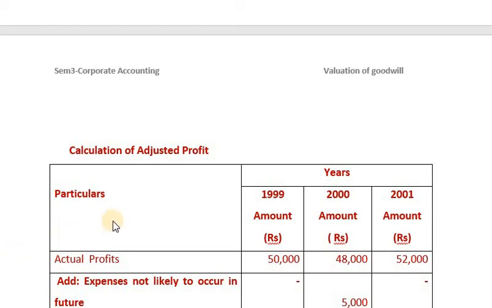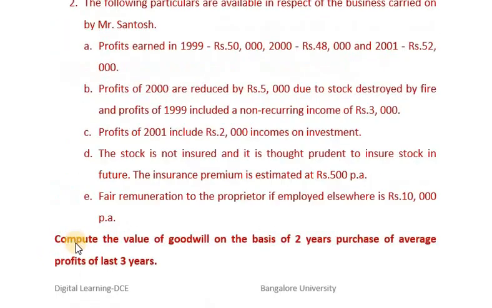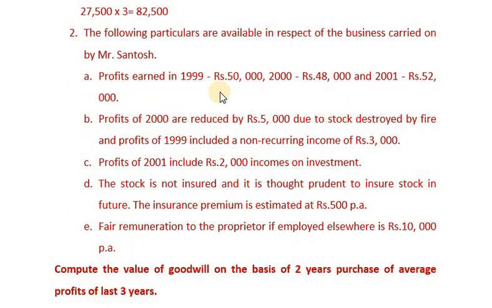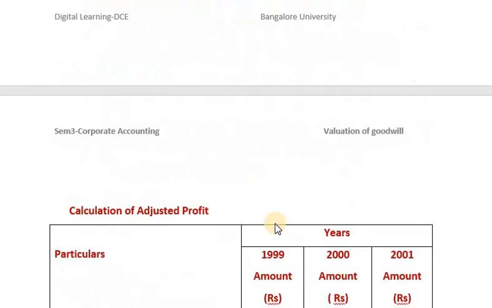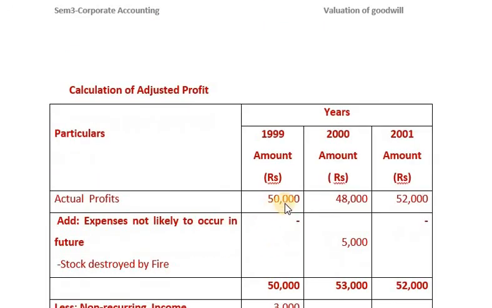To calculate adjusted profit, what do we take first? We take the actual profit. Now, let us concentrate: 1999, 50,000; 2000, 48,000; 2001, 52,000. As usual, 50,000, 48,000, 52,000.